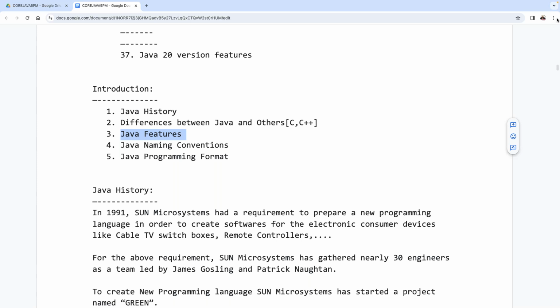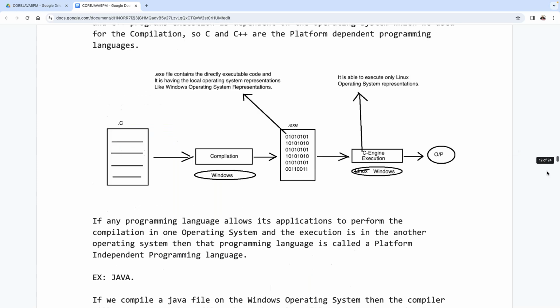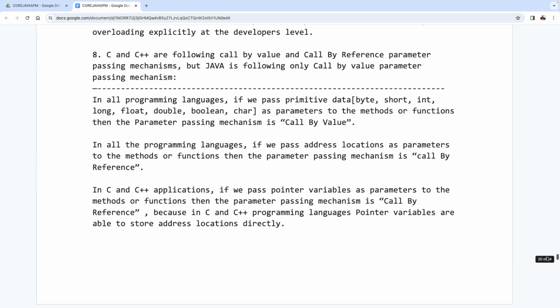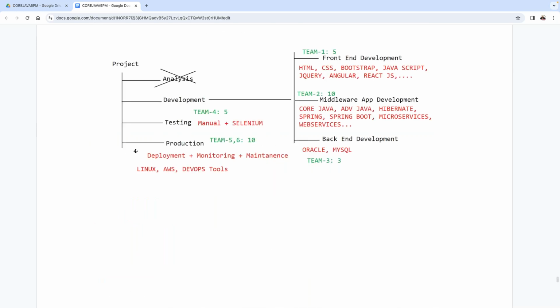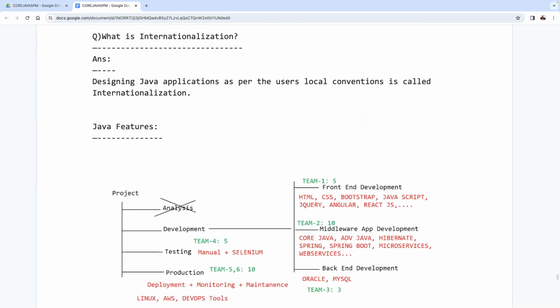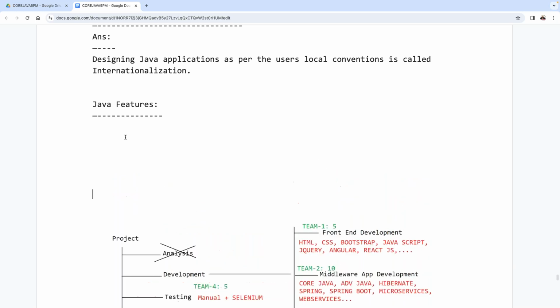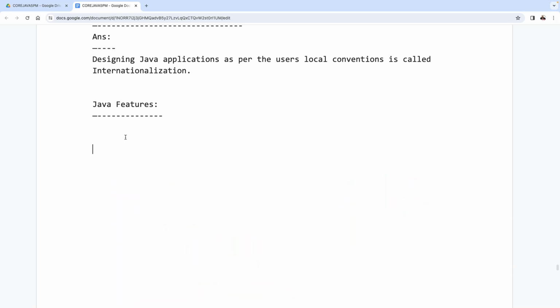Observe carefully. Today I want to take the Java features topic. See this content here, Java features. Before starting this Java features, I'd like to ask one question to all of you.